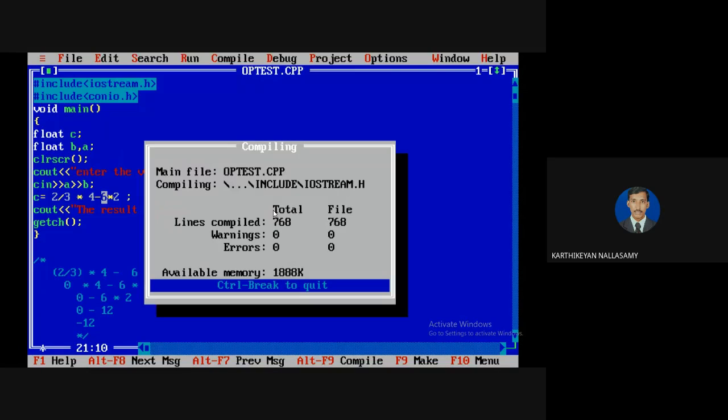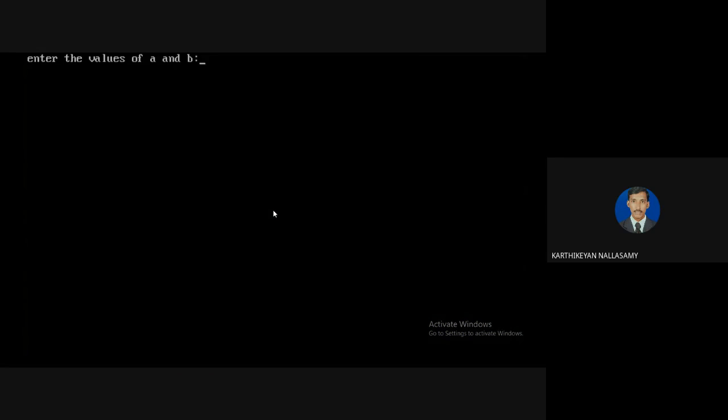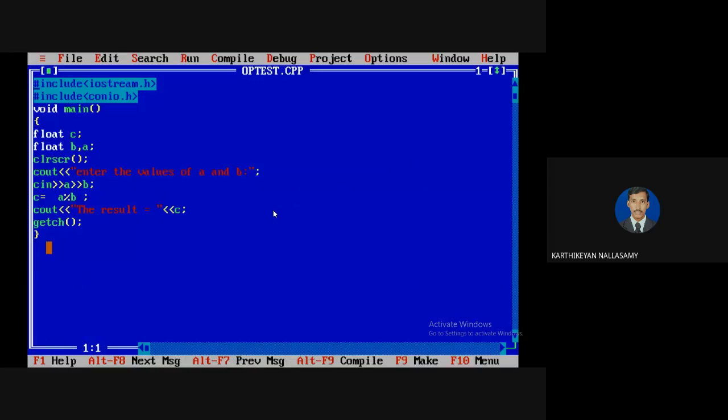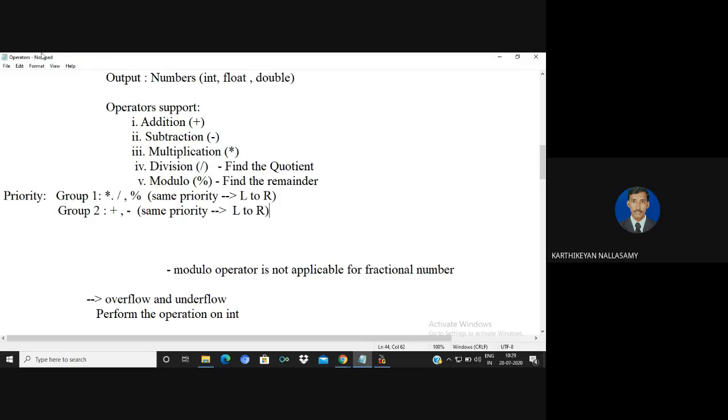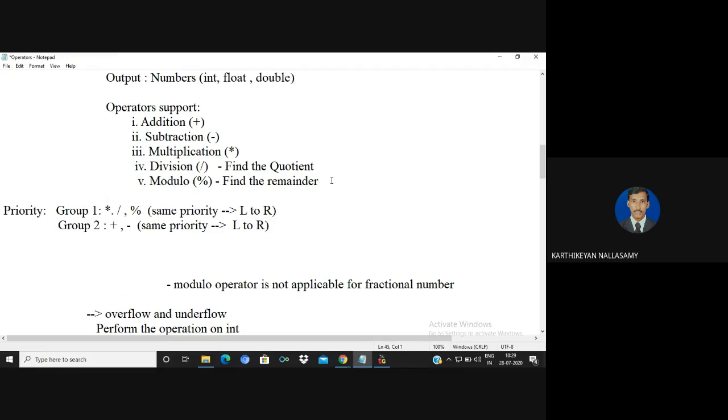So I'm going to run the program. Don't worry about the input. The result is minus 12, but I didn't use the values of A and B here. So this is the way the arithmetic operators work. The multiplication group has the higher priority, group 1 has equal priority, and when more than one operator is present in an expression, follow the associative principle from left to right.